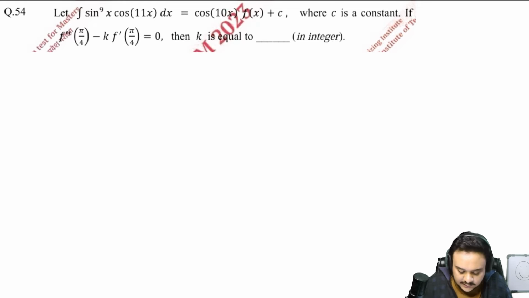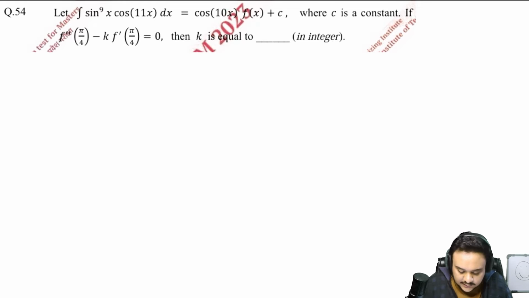Okay, so if we use this, then finally after a lot of calculation you will be left with cos 10x sine 9x cos x minus sine 10x sine to the power of 10x.